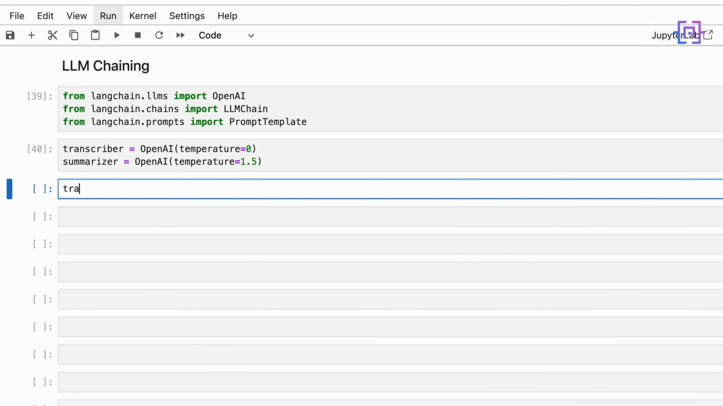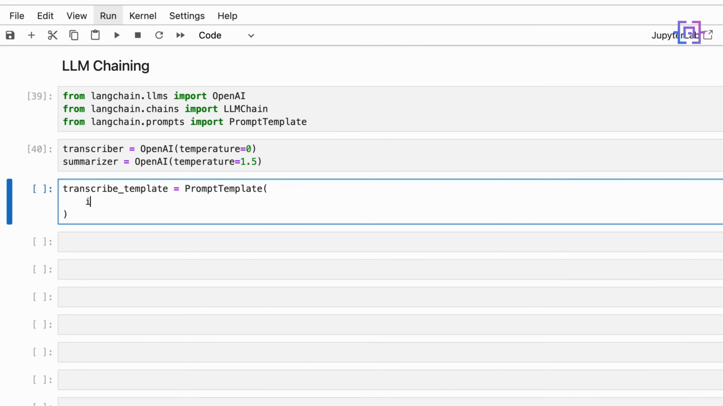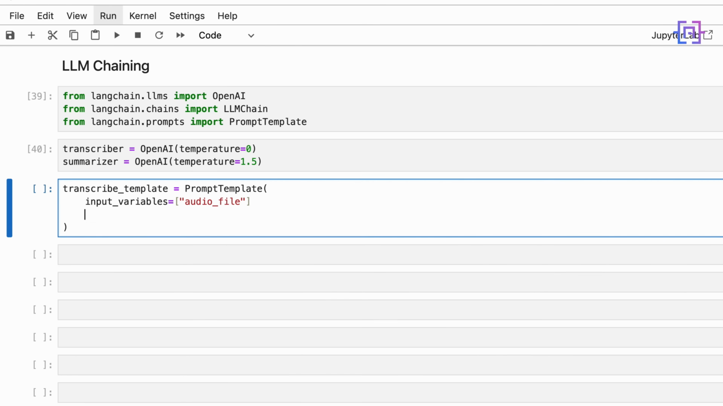So we'll have here transcribe_template equal to PromptTemplate. For input_variables, we are going to pass the audio_file, and for template equal to "Transcribe the audio in this file," and here we'll put audio_file.